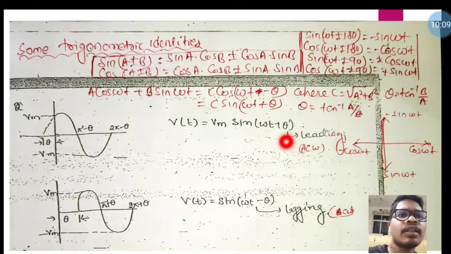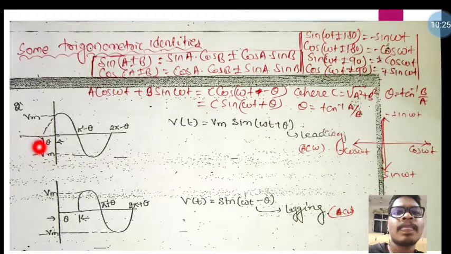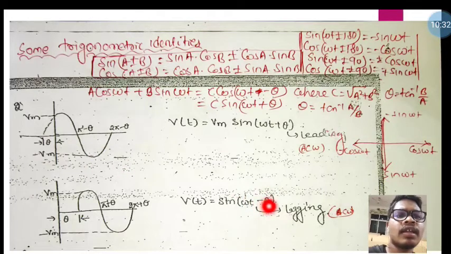Here theta is in the anti-clockwise direction, that means leading, so the sinusoid starts before the origin. If we take sin(omega t minus theta), that is lagging in nature, so we go in the clockwise direction, and after the origin it will start its sinusoidal wave, like that.